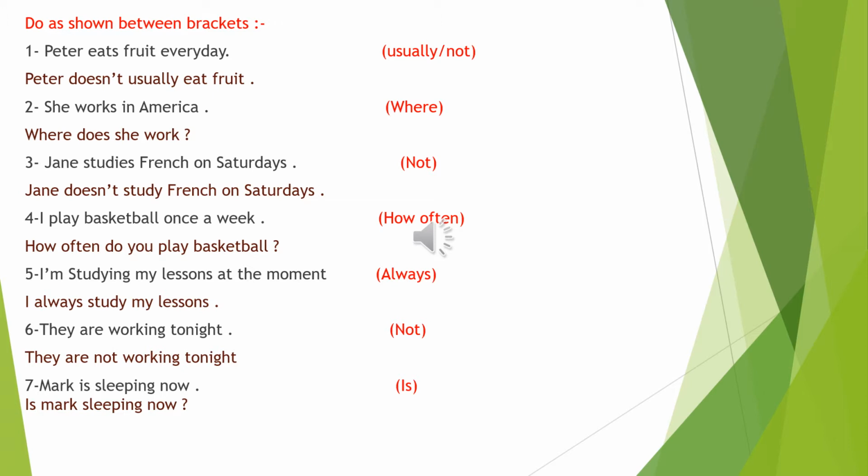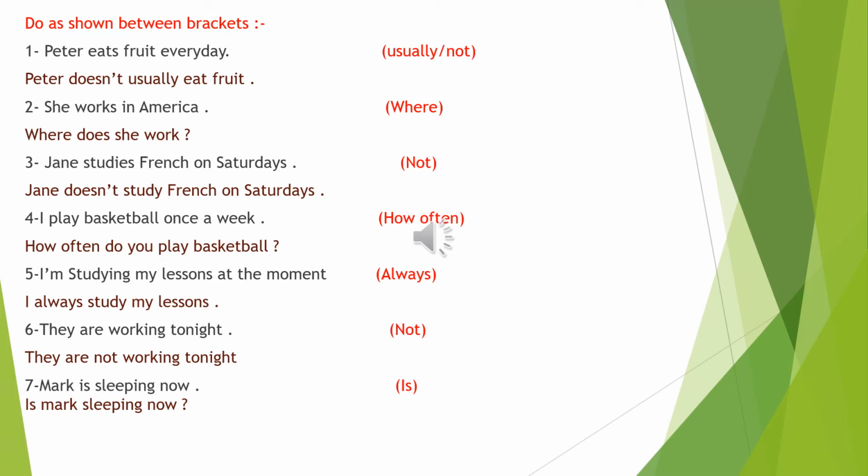Now, let me ask you, what are the time expressions or the keywords for the present simple tense? Do you remember what we call them? Excellent. We call them adverbs of frequency. And adverbs of frequency are always, usually, sometimes, hardly ever, and every.